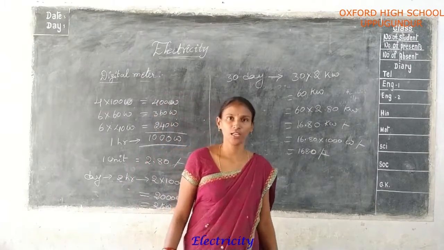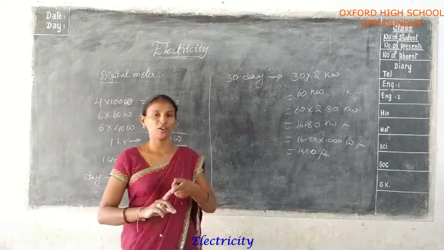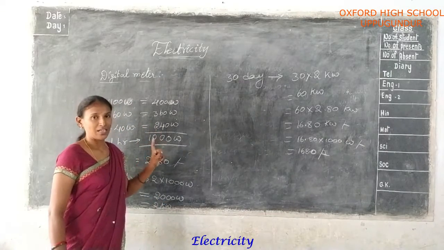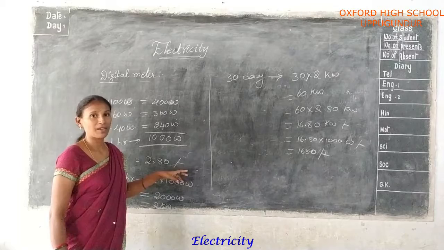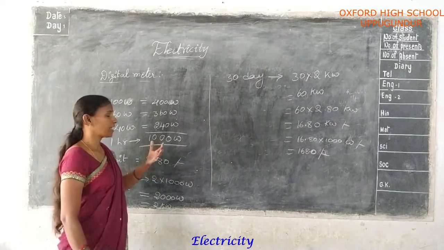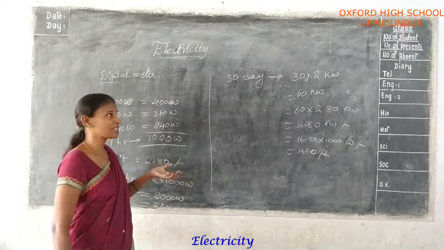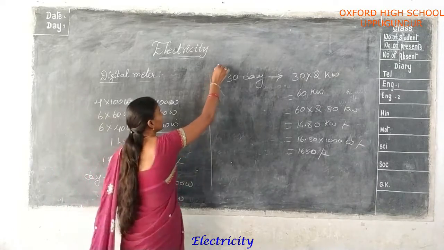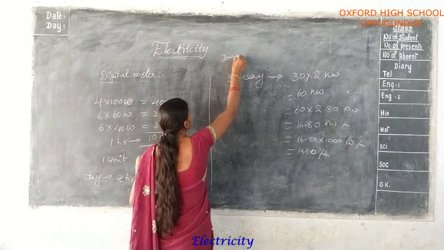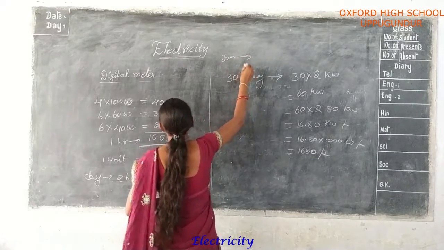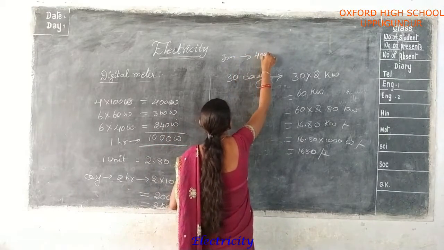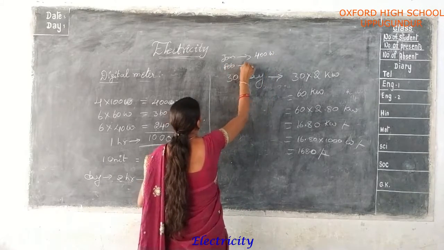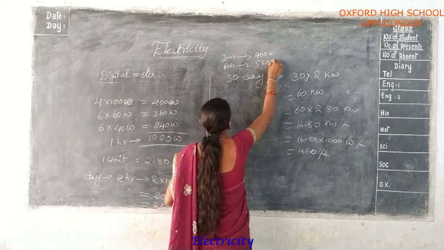You understood? First step: you find out how many units you are using, day by day or monthly. How can you calculate the monthly? Before, we already discussed one problem: in January the units used were 400. Okay, 400 watts. In February you are using 580 watts.